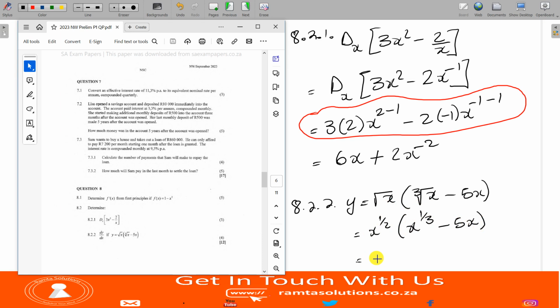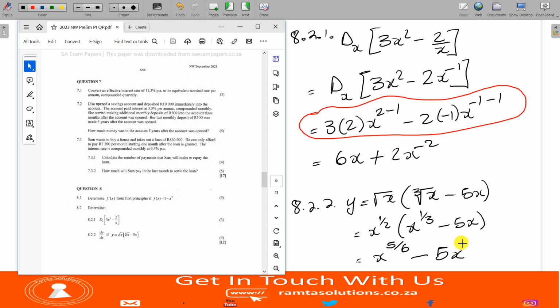Now, when bases are the same, you add exponents. So this will be 6. What is it? I want to believe that it'll be 5 over 6. Yes, it'll be 5 over 6 minus 5x.